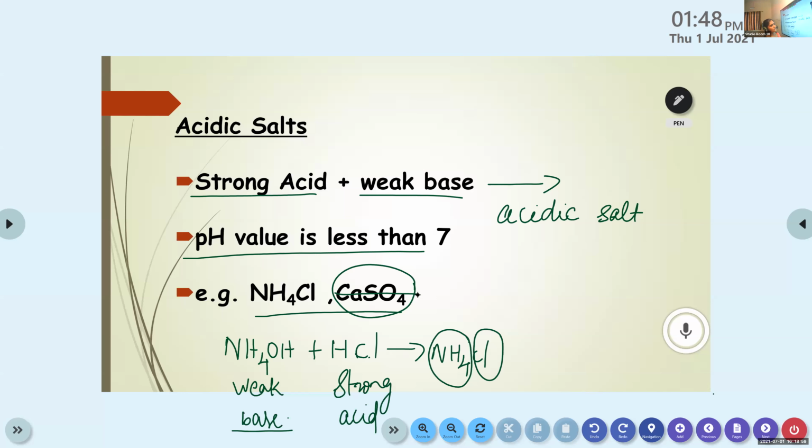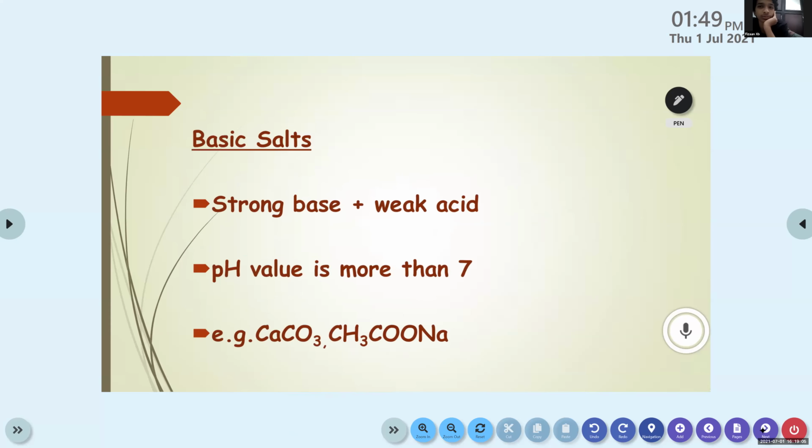Have you completed this one? Yes, ma'am. Okay, then the next one, basic salts. Here, strong base plus weak acid. And the pH value is more than 7. Here CaCO3 and CH3COONa, these two are the examples for basic salts.